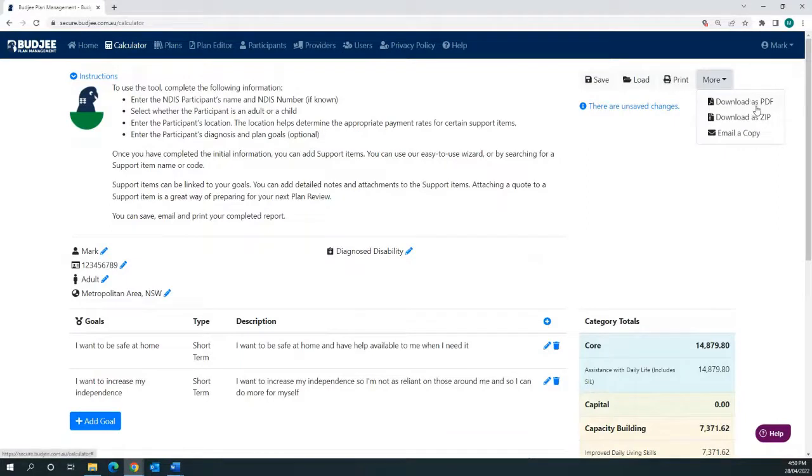Now, I can download the report as a PDF. I can download it as a zip file, which means it would come with all of the quotes that have been attached, or I can email myself or my support coordinator or my LAC a copy, which would then go with a zip file of all of the attachments as well as the actual plan summary itself.